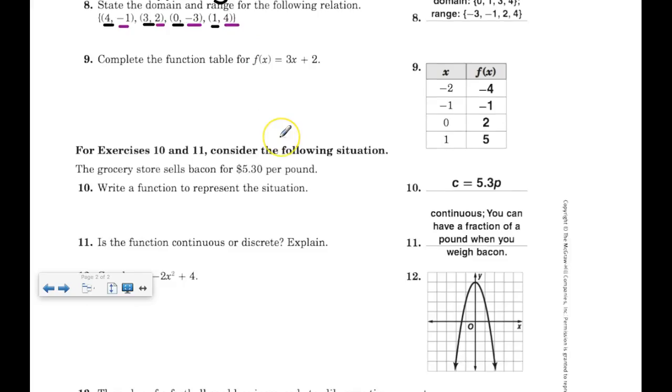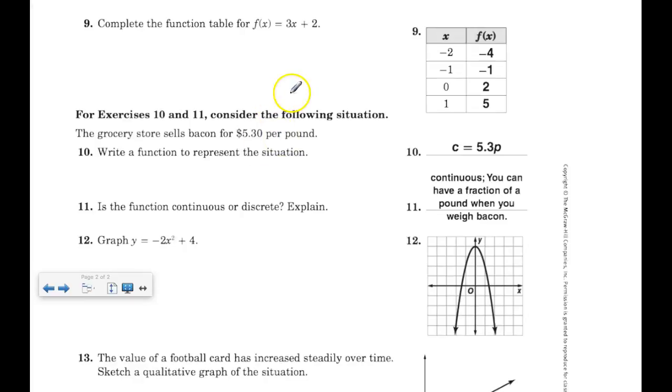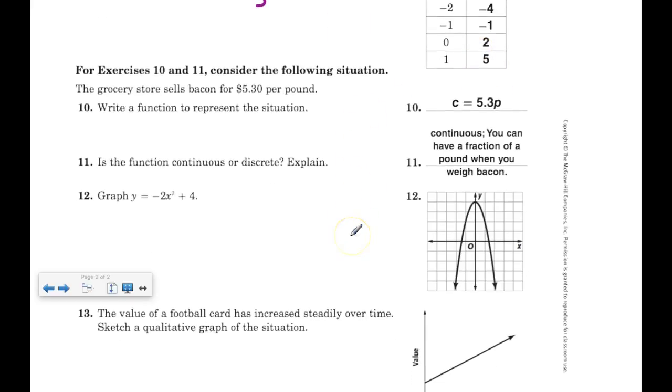Complete the function table, number 9, for f of x equals 3x plus 2. So again, f of x is basically representing the y value in the table. I'm going to take all of these values and substitute them in. You should be really good at this by now. -2 times 3 is -6 plus 2 is -4. -1 times 3 is -3 plus 2 is -1. 0 times 3 is 0 plus 2 is 2, and 1 times 3 is 3 plus 2 is 5. No problems there.